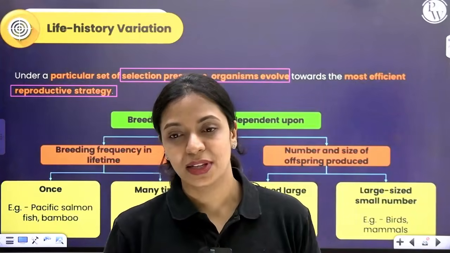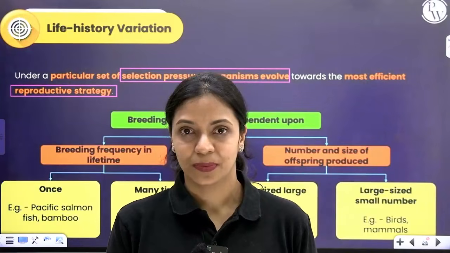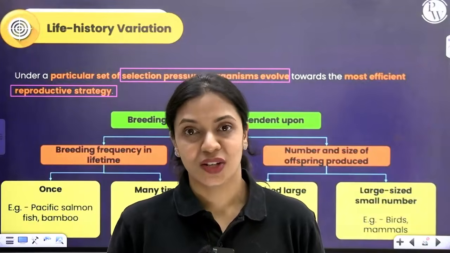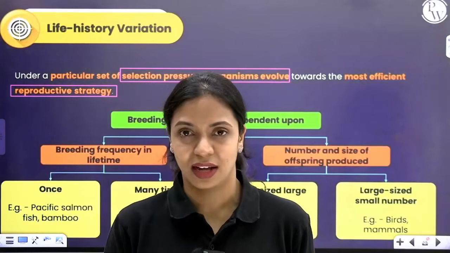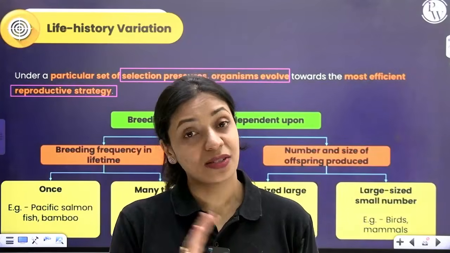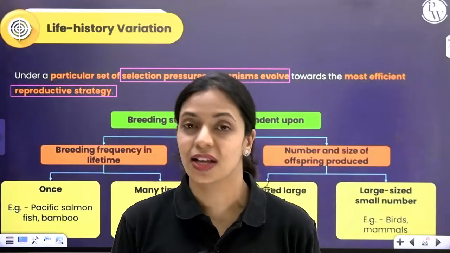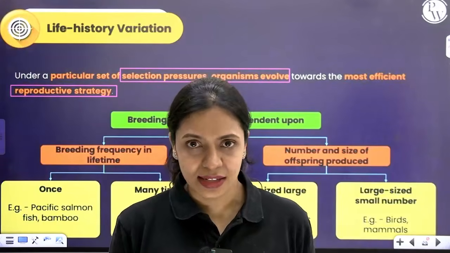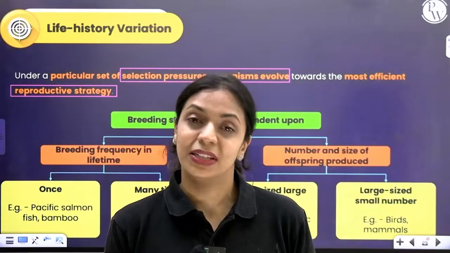Whereas if you consider mammals and birds, we produce offspring lesser in number, not in hundreds and thousands, but they are larger in size, and there is some amount of parental care. If you see dogs and cats and other mammals, the number of offspring is high compared to humans, but it's very less compared to fishes and frogs. There, the number of eggs they produce will be in hundreds and thousands. Per pregnancy, dogs and cats might produce 5 or 6 pups and kittens, but they care for them.